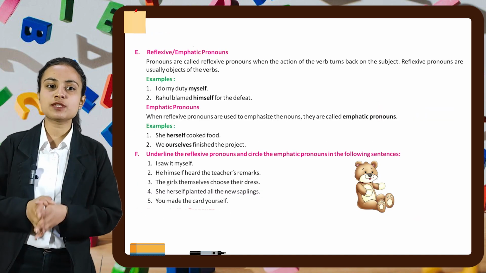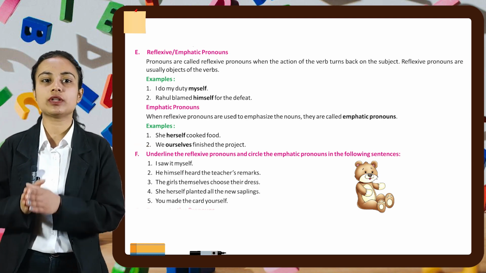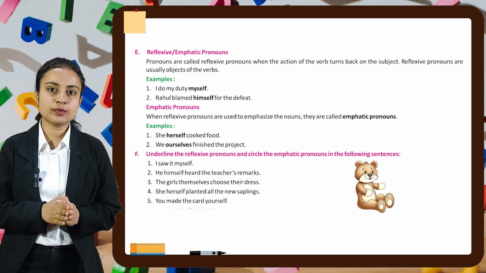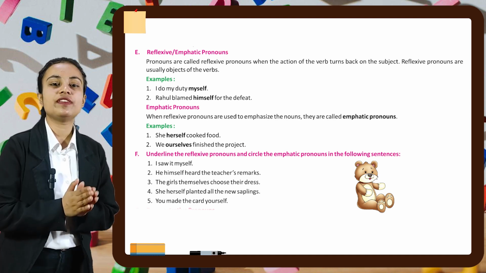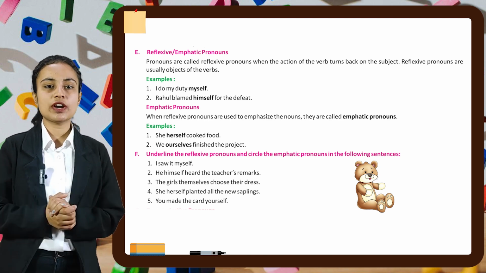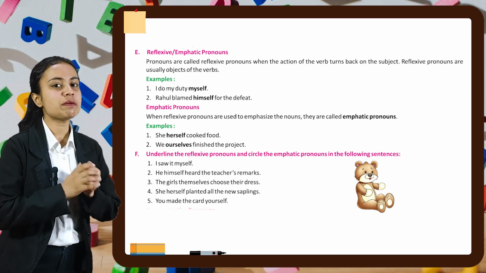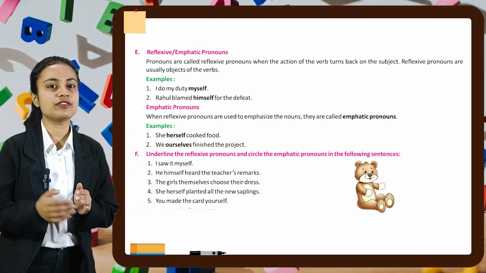Let's move on to the next part of this chapter, which is part number E, reflexive and emphatic pronouns. Pronouns are called reflexive pronouns when the action of the verb turns back on the subject. Reflexive pronouns are usually objects of the verbs. For example, I do my duty myself. Second example is Rahul blamed himself for the defeat.